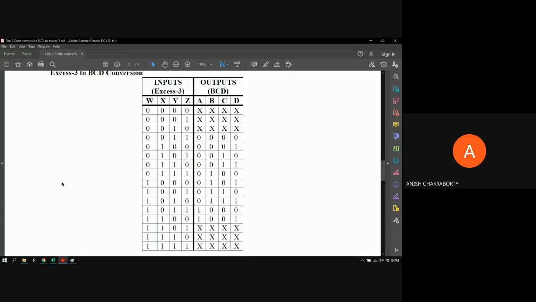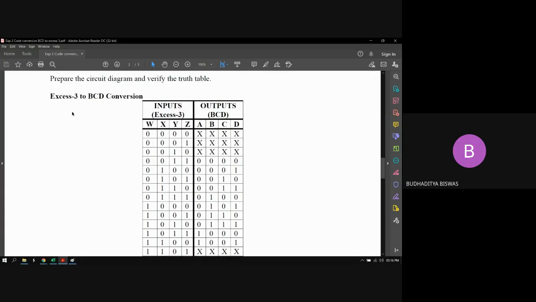Okay sir. Now the reverse thing, XS3 to BCD conversion. The steps are the same for all digital circuits, not just for the lab. First is the word definition, then the truth table, then the output variable expression, then the simplified expression, and the circuit. If you follow these steps, you can implement any type of digital circuit.